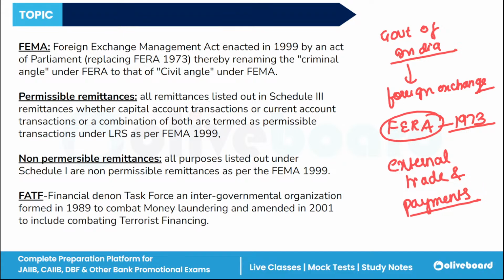This is a more flexible act and focuses on the liberalization of the foreign exchange market. It also encourages international trade and investments. This is an important act that facilitates the smooth functioning of foreign exchange operations in India, and also plays a very key role in India's economic liberalization process.